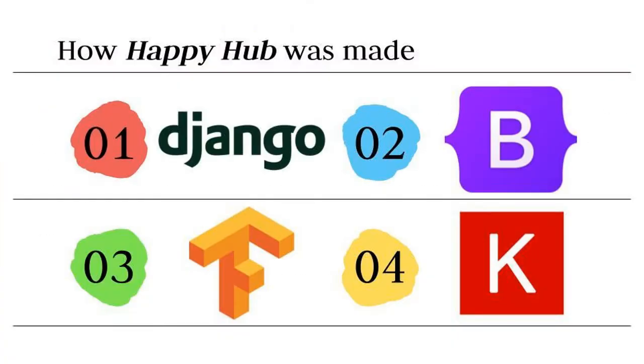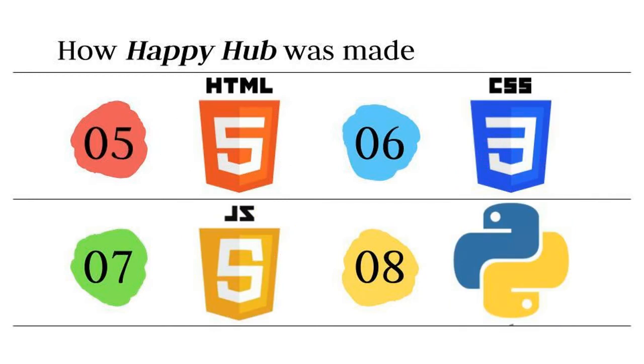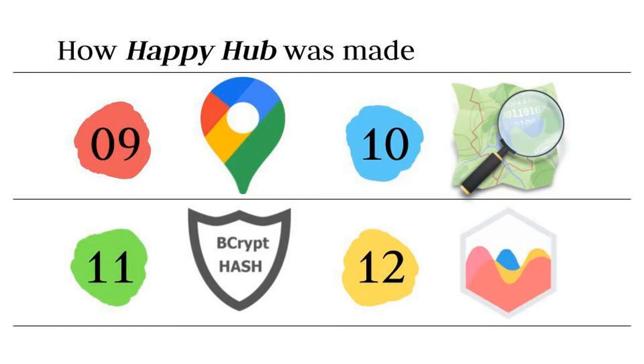To make Happy Hub, I used a Django framework with a Django admin database for the backend and Bootstrap for the front end. I used TensorFlow and Keras for my AI model. The languages I used were HTML, CSS, JavaScript, and Python. Some other tools I used were the Google Maps API and Nominatim for the Find Help feature, Bcrypt to encrypt sensitive information like passwords, and Chart.js to create the graphs on the dashboard.